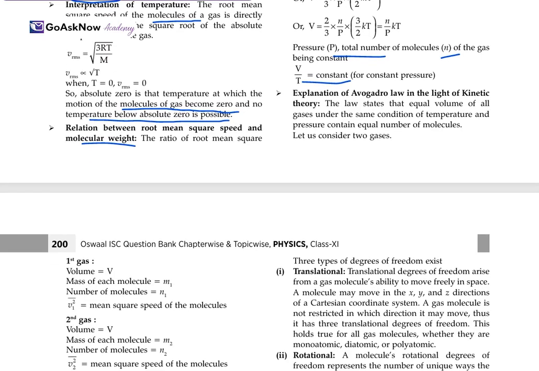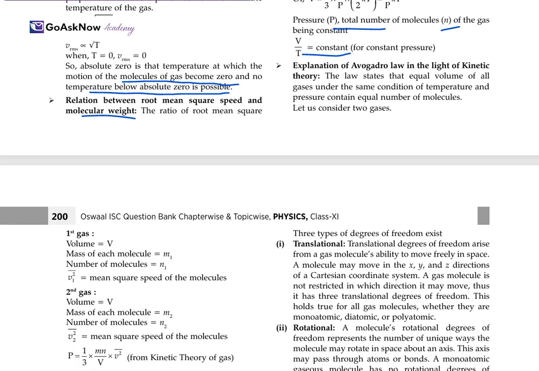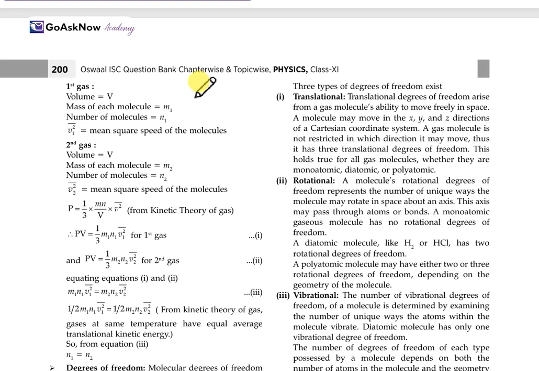Now explain Avogadro law in the light of kinetic theory. Firstly, the law states that equal volumes of all gases under the same conditions of temperature and pressure contain an equal number of molecules. So let us consider two gases, the first gas and the second gas. The first gas has volume V and the mass of each molecule is m1, and the number of molecules is n1. v1 square bar is the mean square velocity for the molecules, and we do the same for the second.